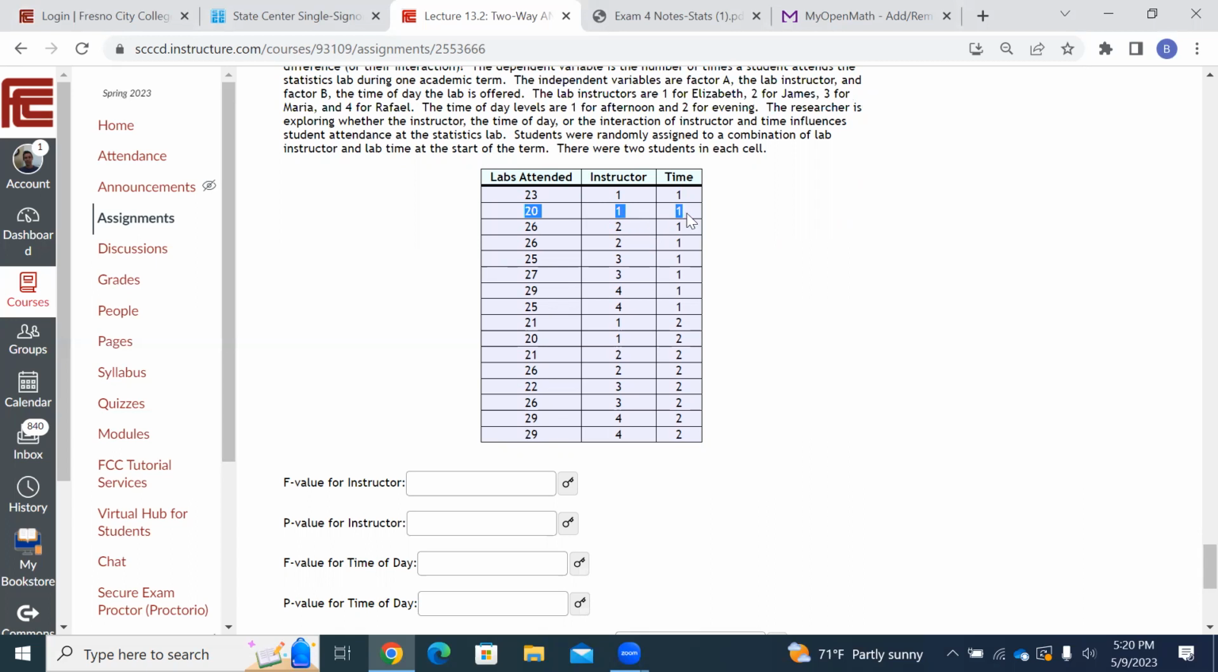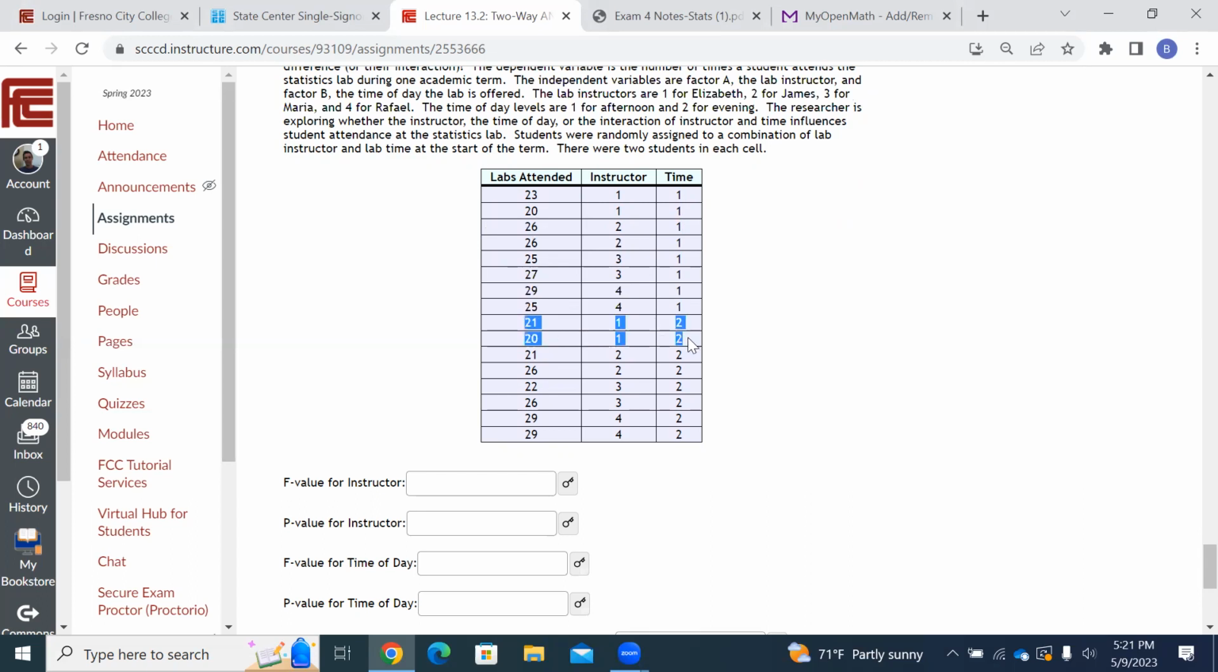20 people came to instructor one's lab in the same situation. So that must be a different section of that instructor's class. So that instructor number 1, again, afternoon, must be like a Monday, Wednesday, and a Tuesday, Thursday. They had 20 in their other section. And then instructor 2 here had 26 in both his or her sections in the afternoon. Instructor 3 had 25 and 27 in his or her 2 sections that were in the afternoon. Instructor 4 had 29 and 25.